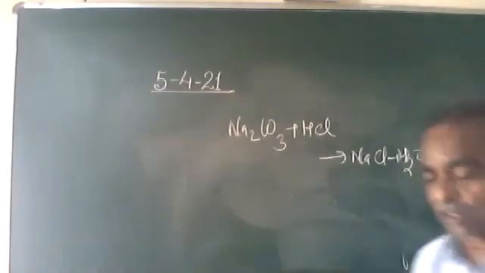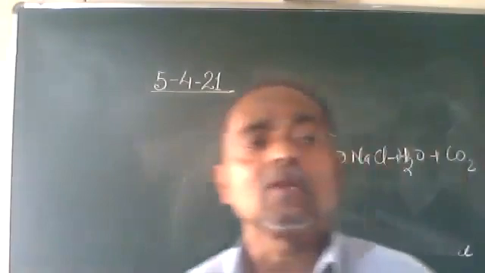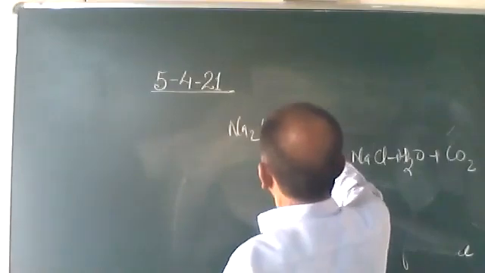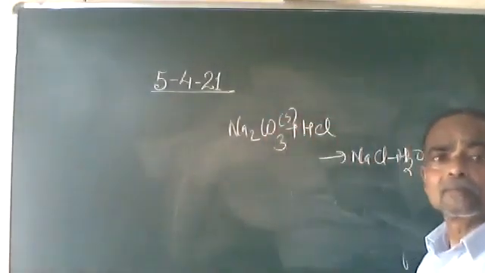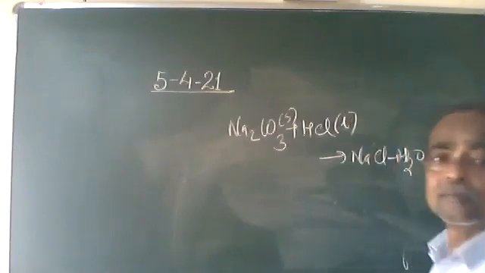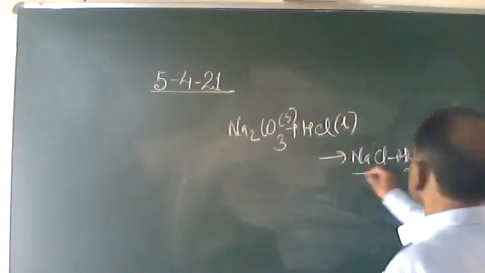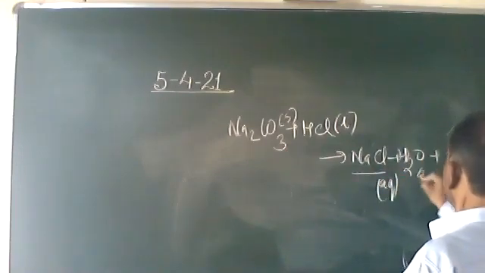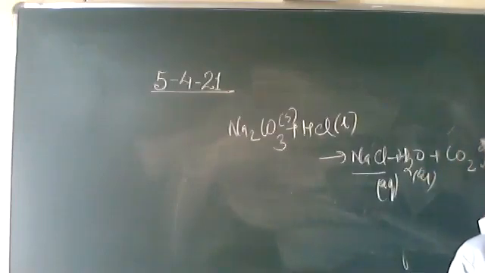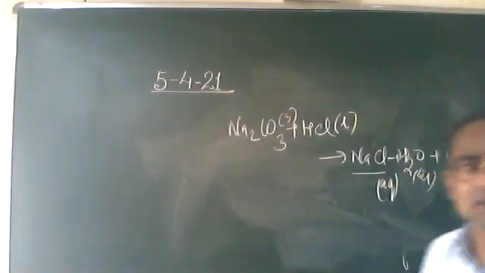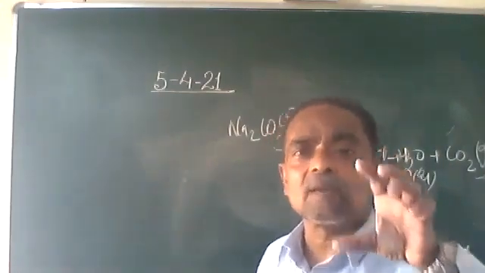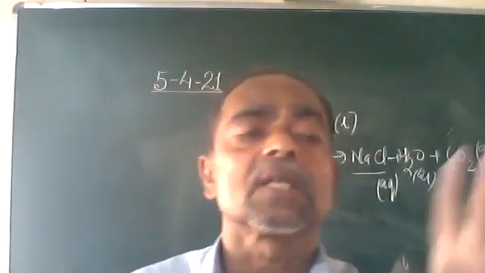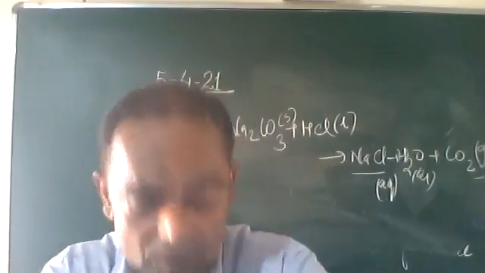This is the chemical equation I have written. How can we make this chemical equation more informative? It can be made more informative by mentioning that sodium carbonate is solid, HCl is liquid, diluted, and this is NaCl plus H2O. We can read it as aqueous. This is liquid, and carbon dioxide gas is released. So a chemical reaction can be made more informative by mentioning the physical nature of the reactants as well as the products.